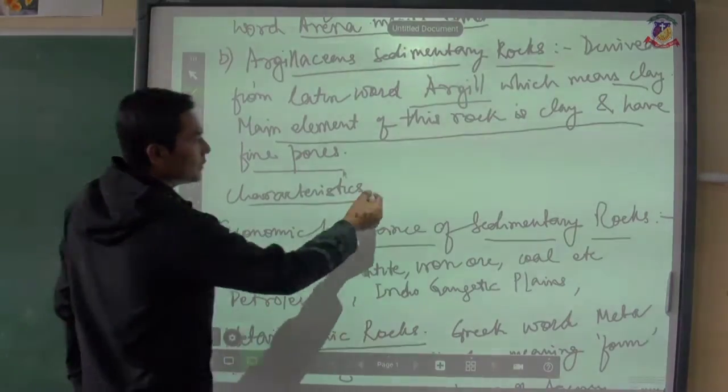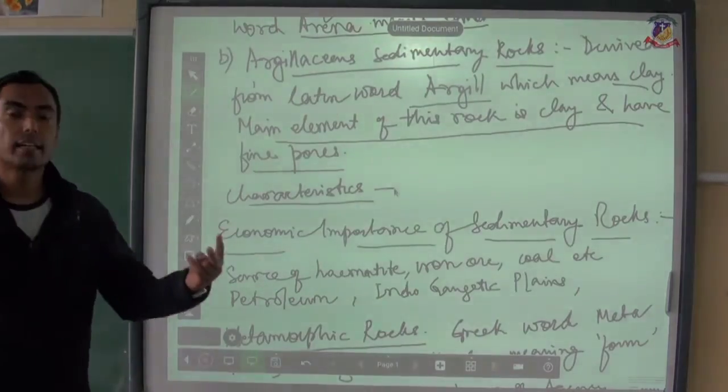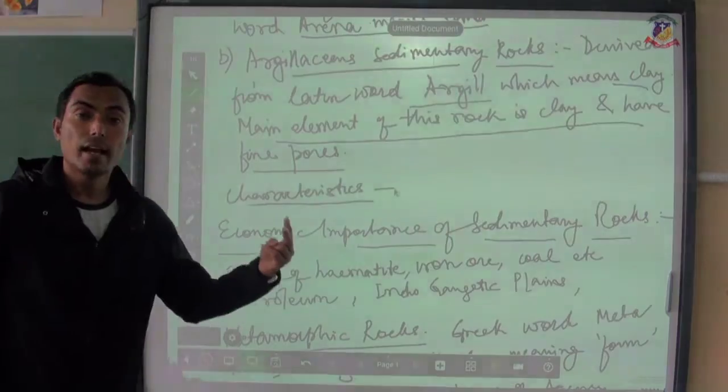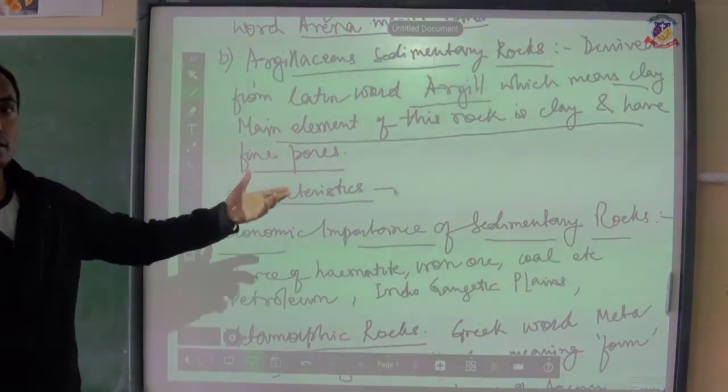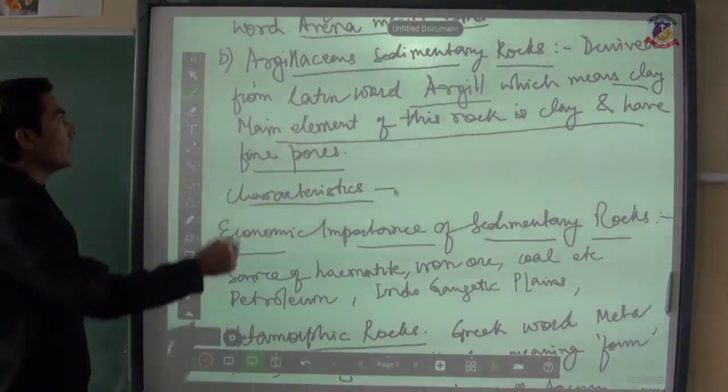Characteristics. Sedimentary rocks have layers. Clear? Secondly, they are much softer in nature. Clear? And for these characteristics, just refer to the textbook, and at least learn three or four points. That will be more than enough.